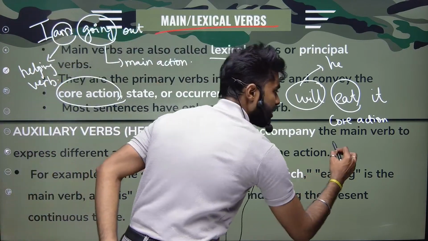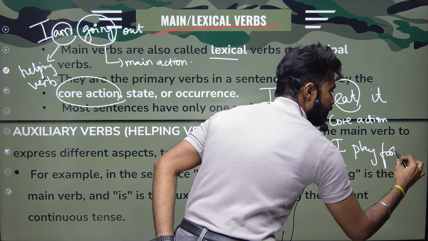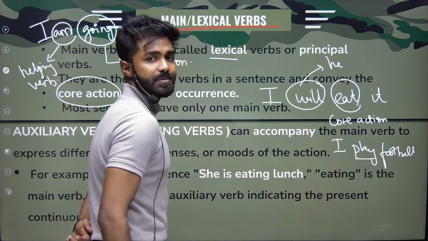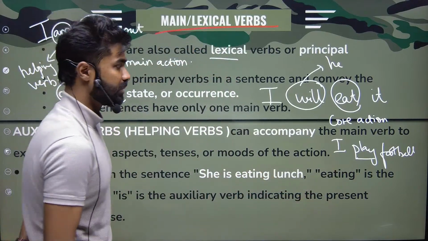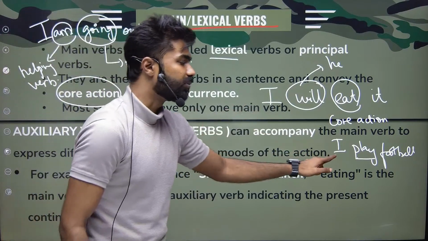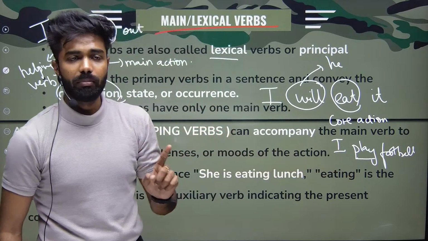All right. Most sentences have only one main verb. For example, I play football. Here play is my main verb, main action. And look, most sentences have only one main verb. How many verbs are there and how many main verbs are there? There is only one main verb here.